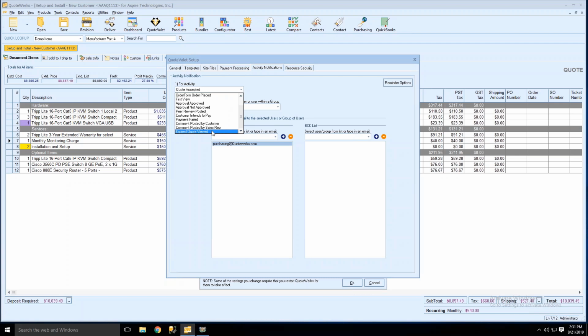So you have quite a few options in this list here, and you can set up as many as you'd like, and you can set them up for the various interactions.